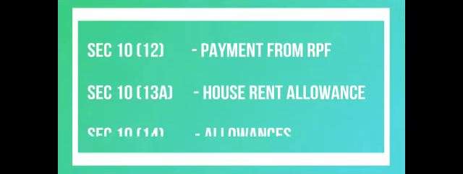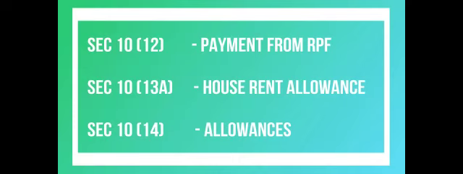According to Section 10, subsection 12, amount received from recognized provident fund at the time of termination of service is exempted from tax. Under Section 10, subsection 13A, the exemption in respect of HRA is based upon the salary, place of residence, rent paid, or house rent allowance received.